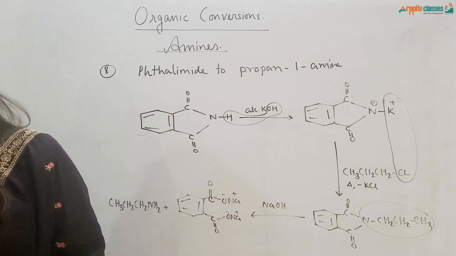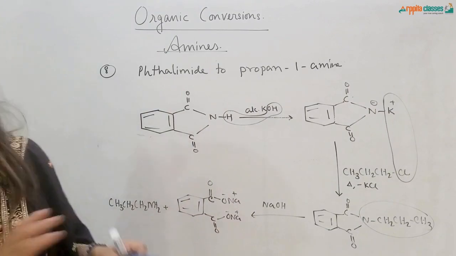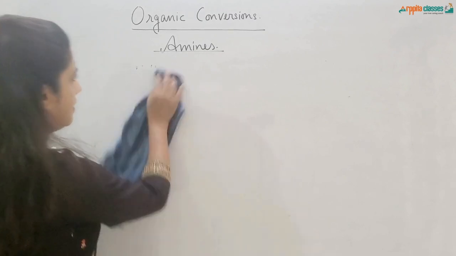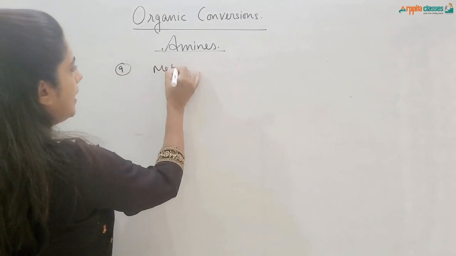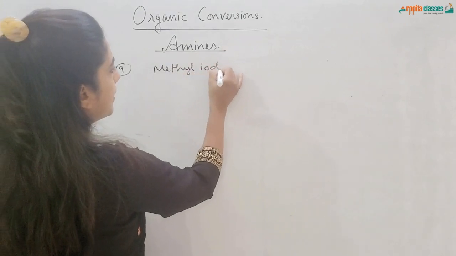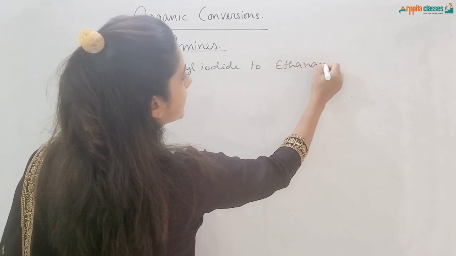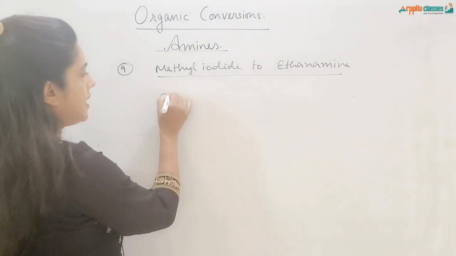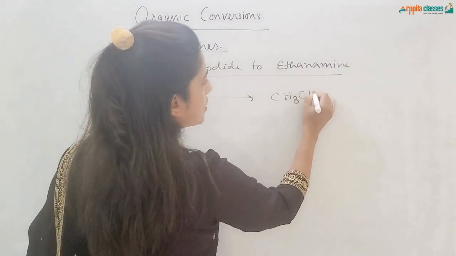The next conversion is methyl iodide to ethanamide. Methyl iodide to ethanamide. Let us draw this. Methyl iodide to ethanamide. So your methyl iodide is CH3I. From here, I need to get CH3CH2NH2.